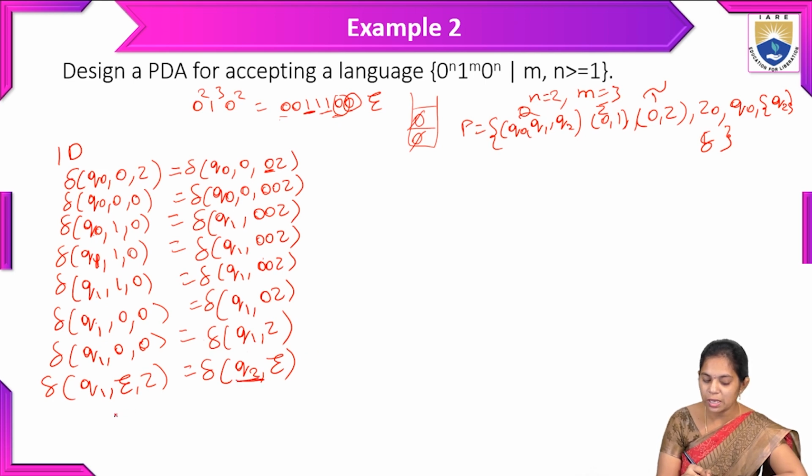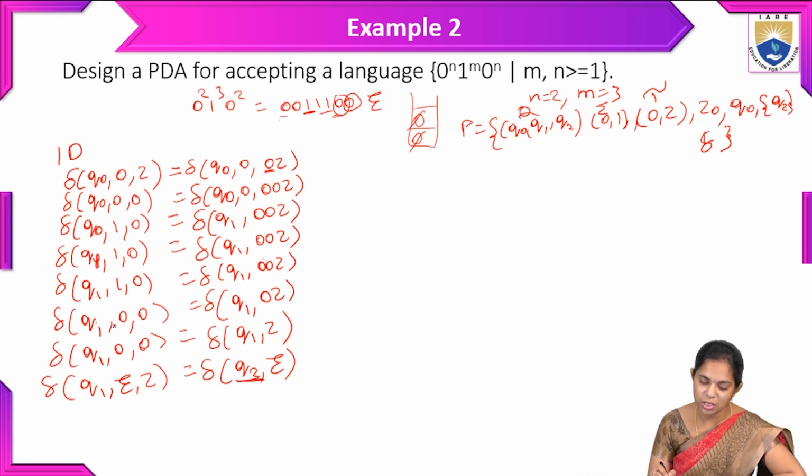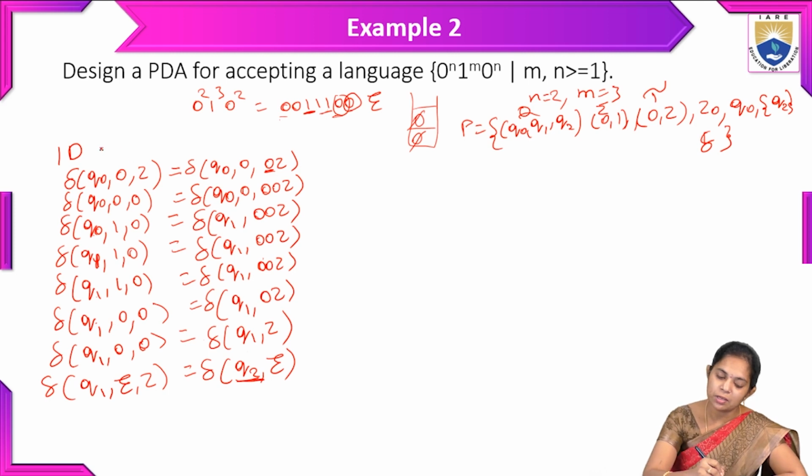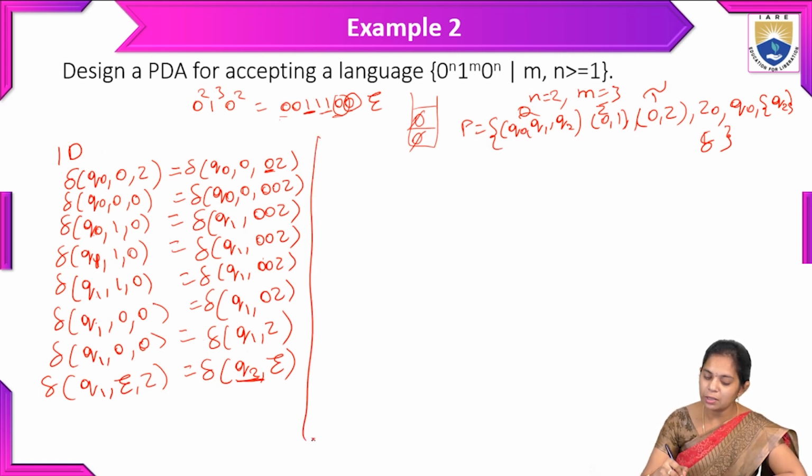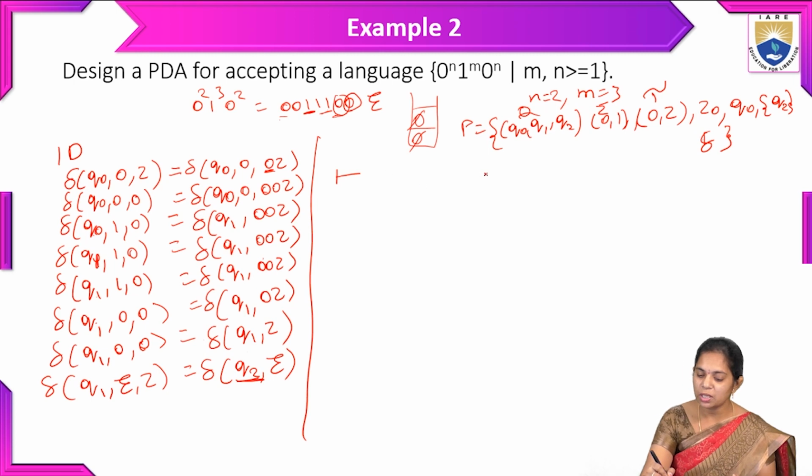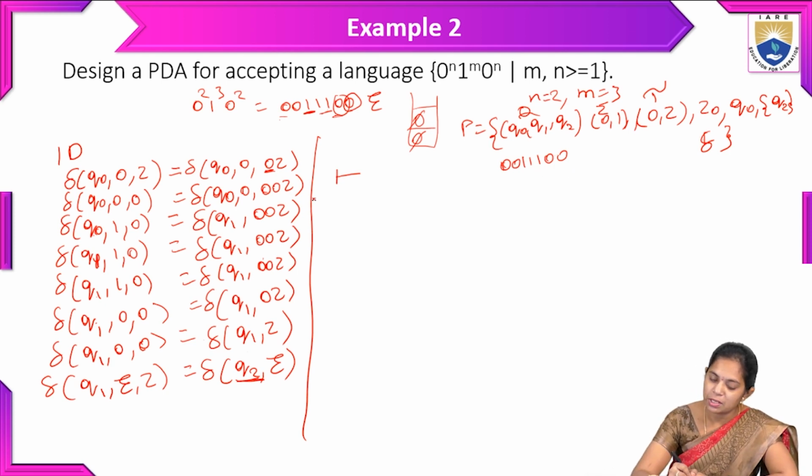So this string gives a continuous instantaneous description, and these are the IDs. Summarizing the IDs, we will write the turnstile notation. So turnstile notation. We will take the input string 0 0 1 1 1 0 0. So for this, how to write this turnstile representation?